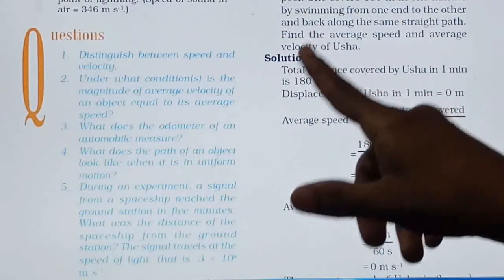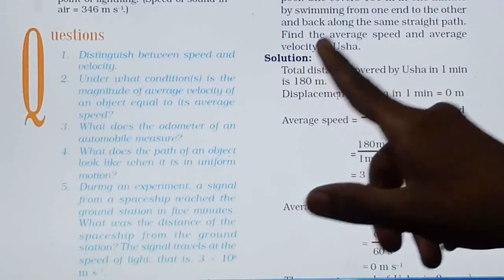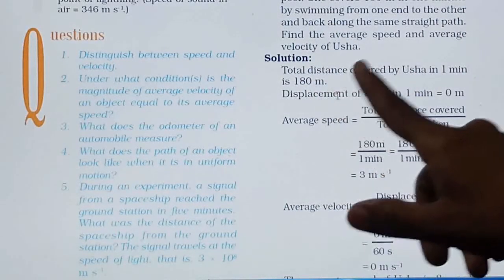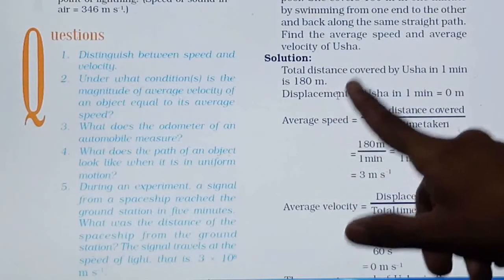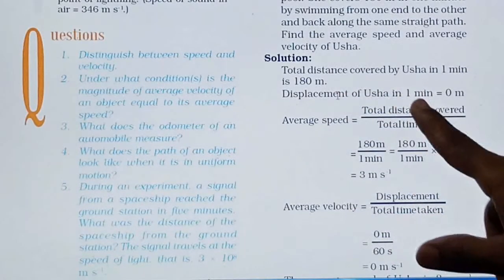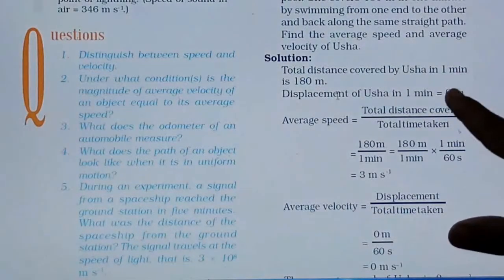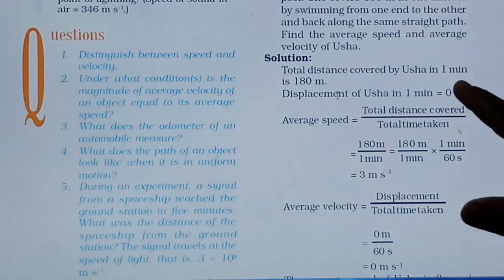So from where she started, there only she came back. So the initial position and the final position of Usha are the same, right? So that's why the displacement of Usha in 1 minute is 0, because the shortest distance between the initial position and the final position is 0. At that same point she came back, right?